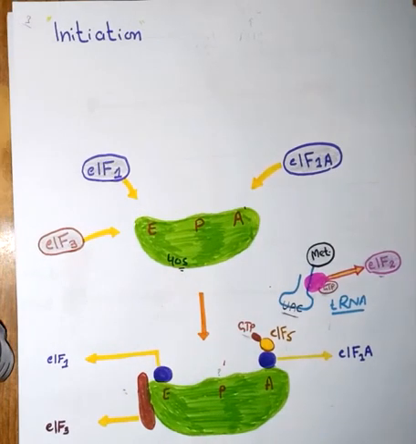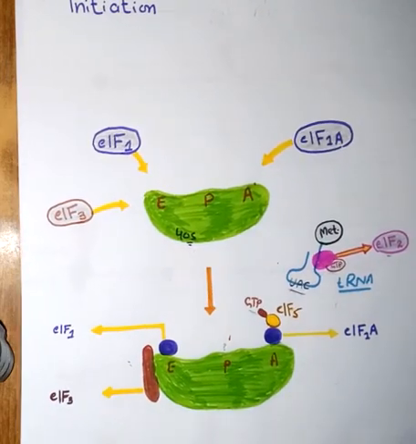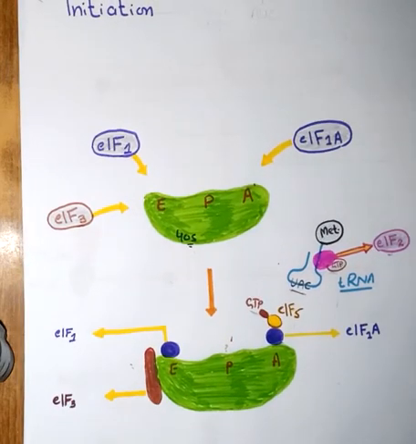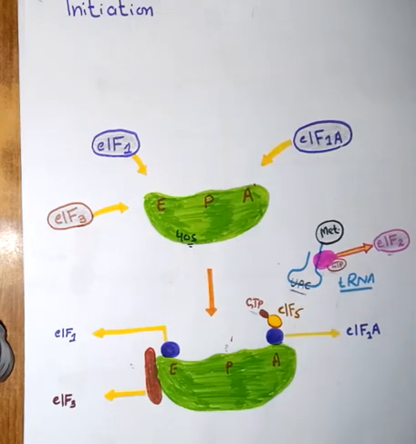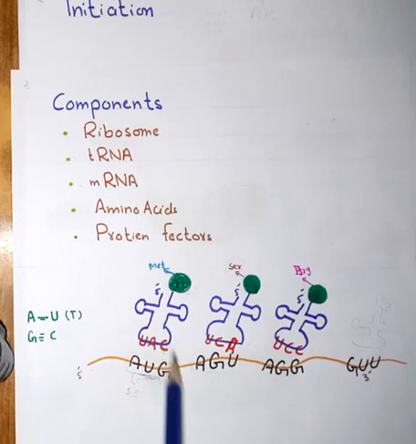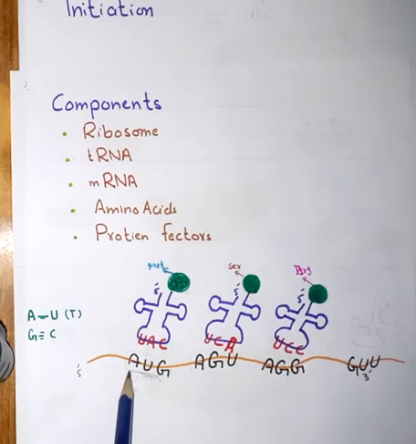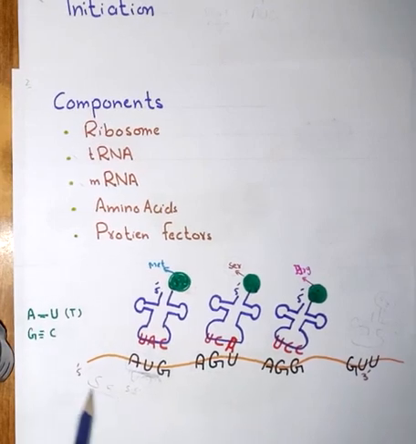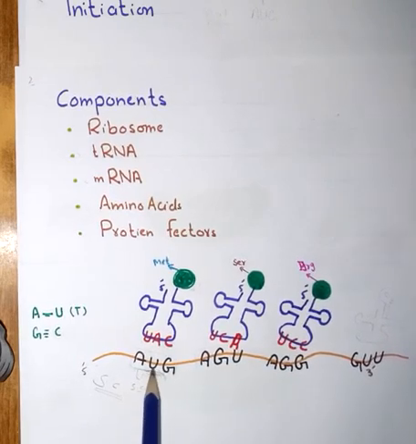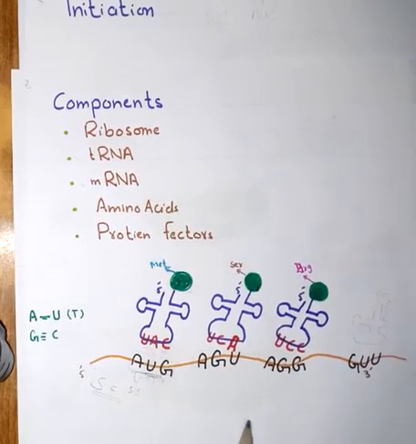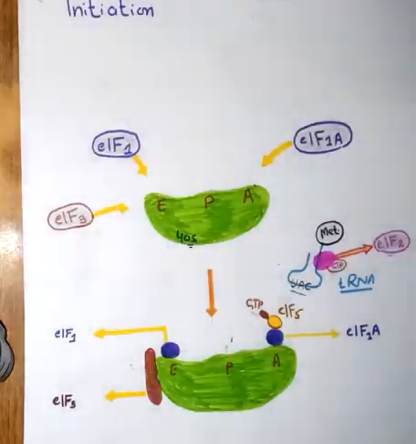Now, if we talk about the first stage of translation, that is initiation, in the first stage, the 40S ribosome will attach with a transfer RNA having the anticodon UAC. And here you can see UAC is an anticodon against this AUG, and AUG is also called the start codon. It means translation will always start from this particular codon AUG, and the anticodon against it is called UAC.